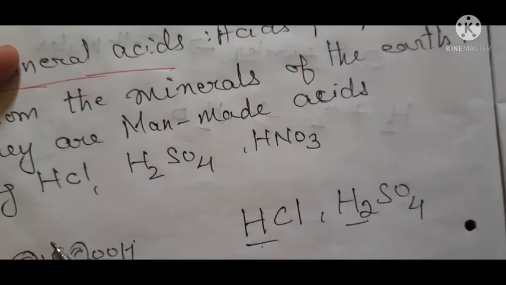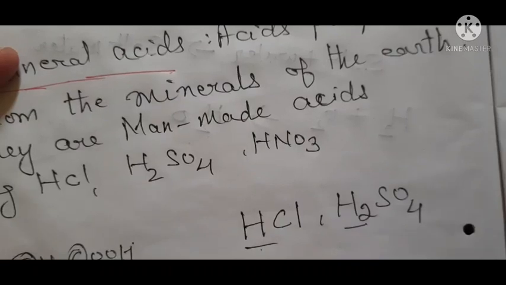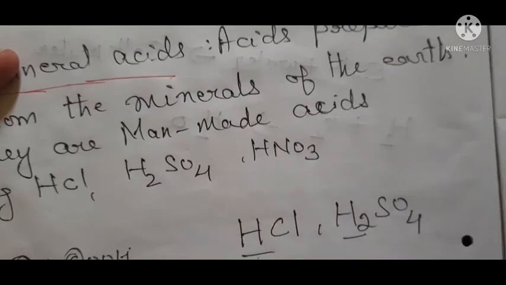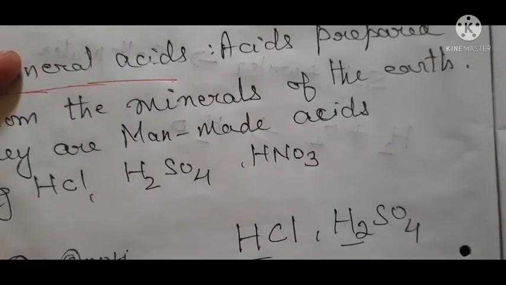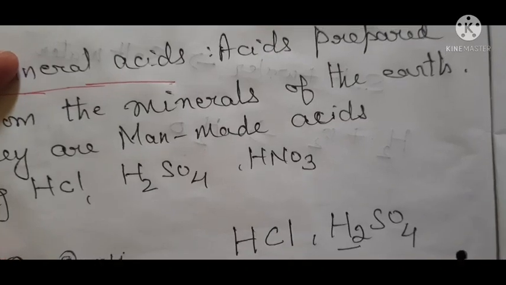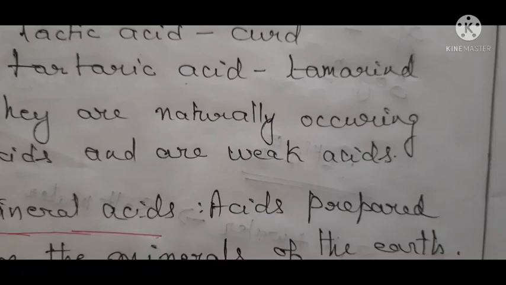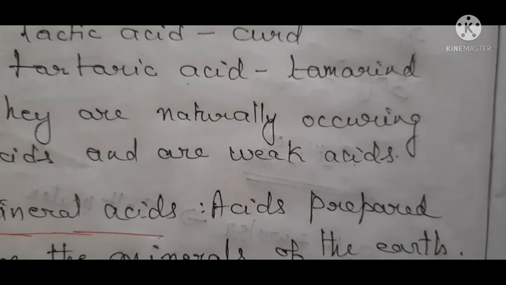So organic acids are the naturally occurring acids which are found in foodstuffs, and these organic acids contain carbon in them. Whereas mineral acids are man-made acids, they are strong acids and they do not contain carbon in them. I hope it is clear to all the students. And which acids are strong? Strong acids are mineral acids and weak acids are organic acids. And I will tell you what is the meaning of strong and weak.